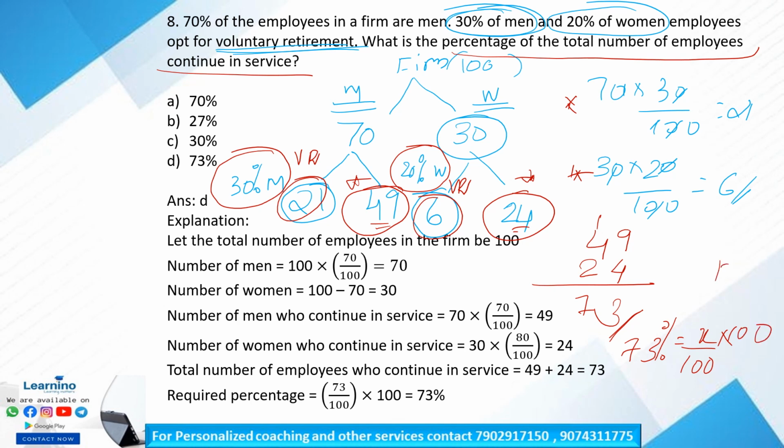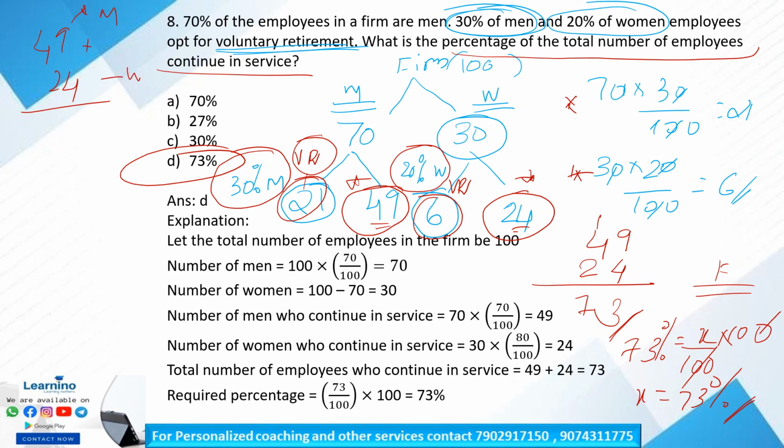So 73, what percentage of the total number of employees in the firm? Okay, so x is equal to 73 percentage. Is it clear? So option D is our correct answer. So we got the voluntary retirement employees 21 and 6. So the remaining is 49 plus 24 employees. That is 49 men and 24 women. So 73 percentage. I mean 73 in number.